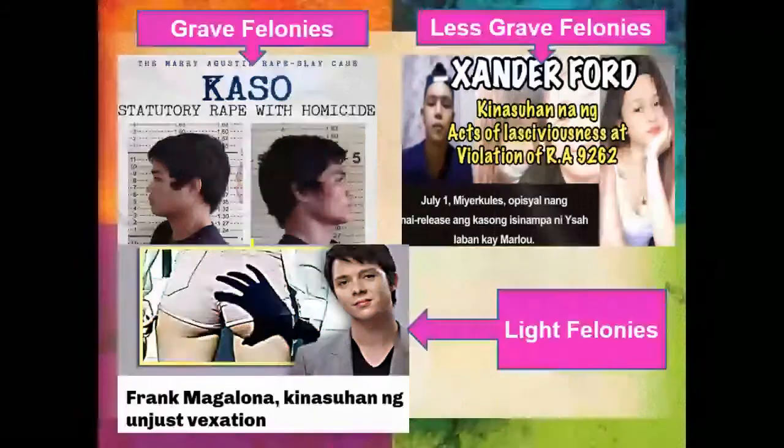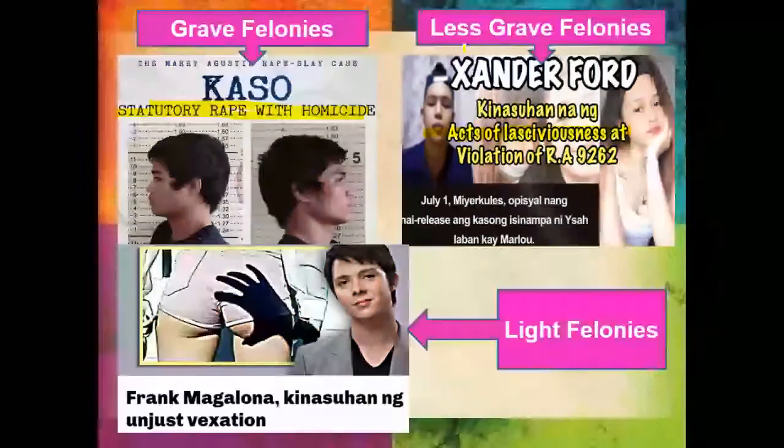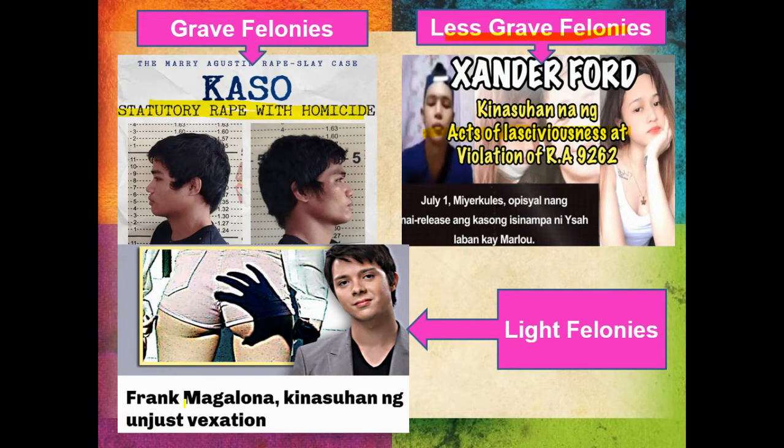So, this is a case. Statutory rape with homicide. This is a grave felony. Under number 4, he was charged with acts of lasciviousness. Acts of lasciviousness is punishable by prision correccional. It is a less grave felony. Frank Magalong is one of unjust vexation. Unjust vexation is only a light felony. Okay, light felonies.